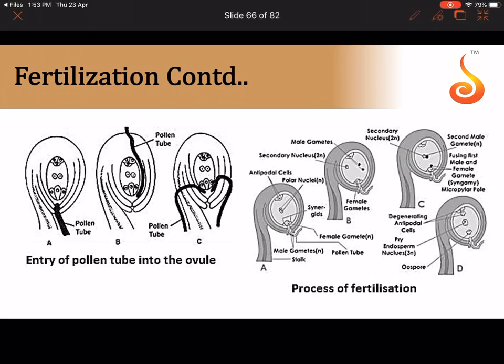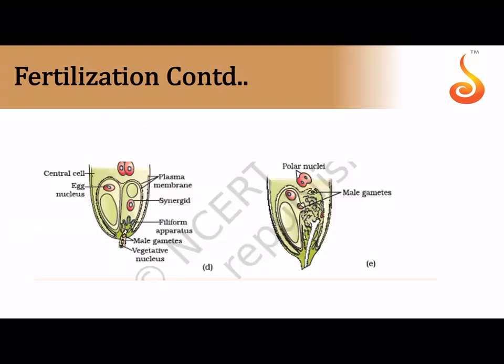Then we need to learn about fertilization. As you know, in fertilization, there is the entry of the pollen tube into the embryo sac. See how it may enter. It may enter through the micropyle, it may enter through the chalaza, it may enter through the integument, but ultimately it has to reach the micropyle end, isn't it?